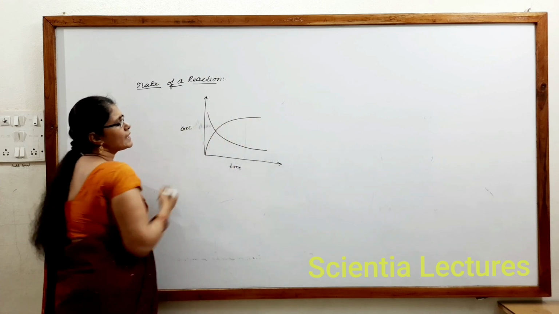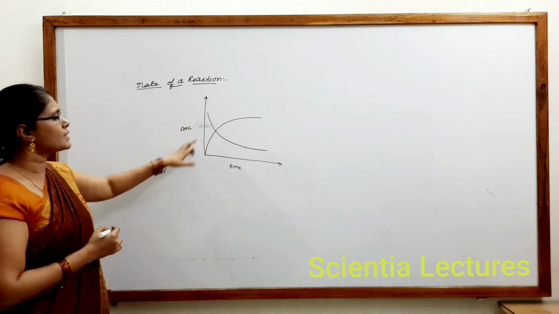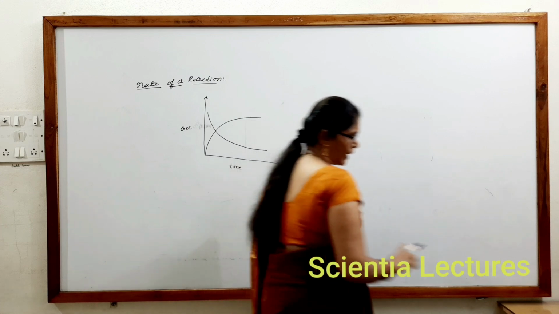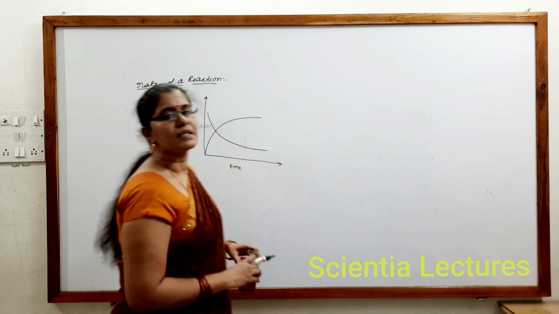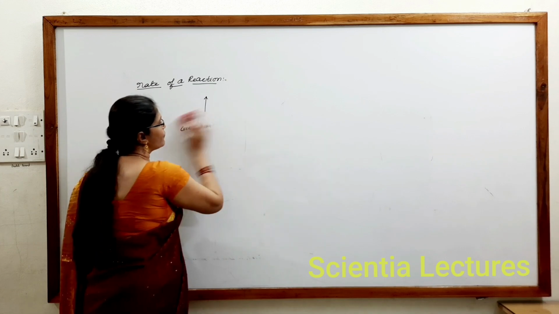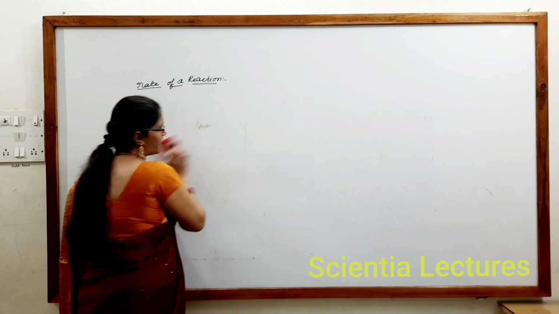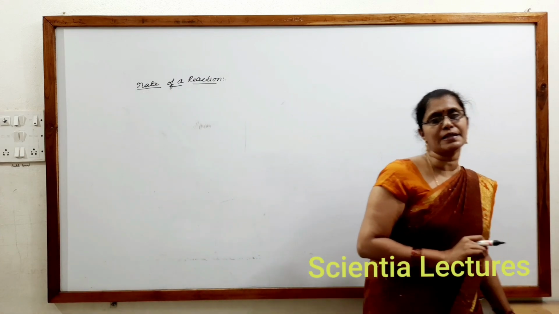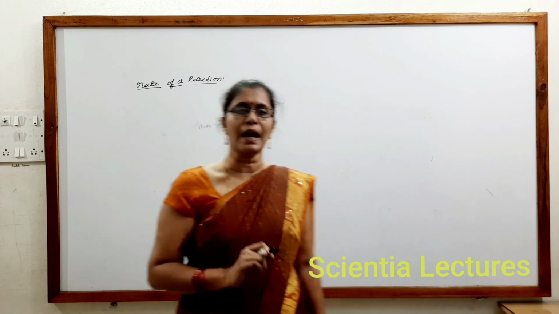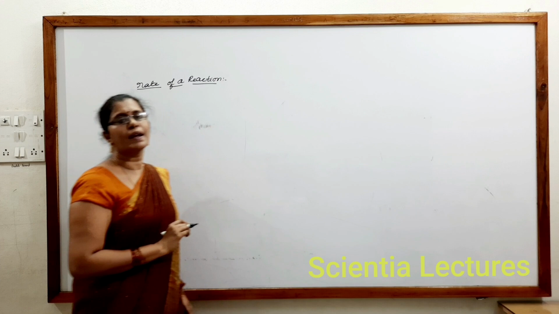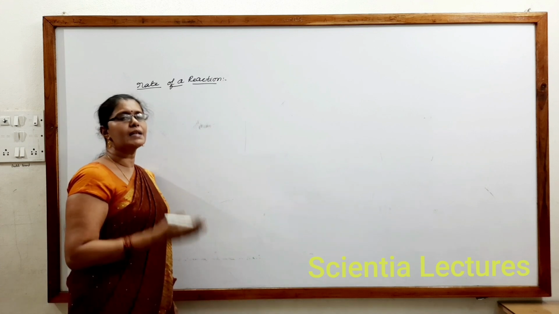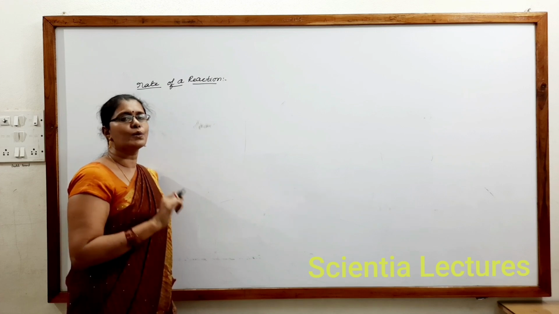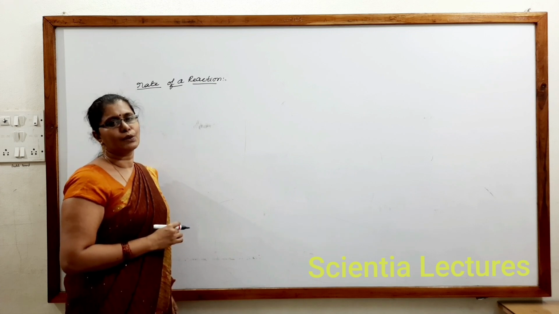Concentration of products increases with time, which implies concentration of reactants decreases with time. That is, rate is nothing but change in concentration of reactants or products per unit time. That is, change in concentration of participating species of a reaction per unit time will be called as rate of a reaction. Or else we can say decrease in concentration of reactants or increase in concentration of products per unit time is also termed as rate of a reaction.